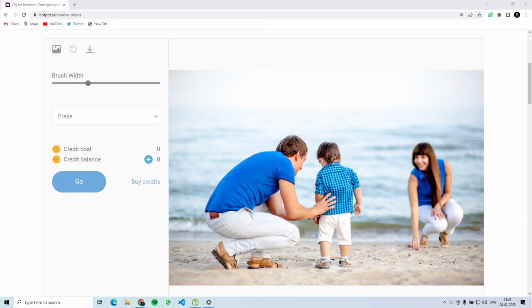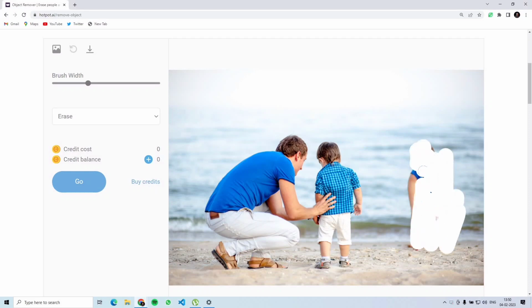Here I have a photo of a young family, a small family that is, I believe they are at the beach enjoying their time. But now I want to remove the wife from the photo and maybe leave the dad and the kid alone. So what I'll do, I'll just erase the wife simply like this, and I'll click on the go button on the left. Hey, where is she? She's gone.